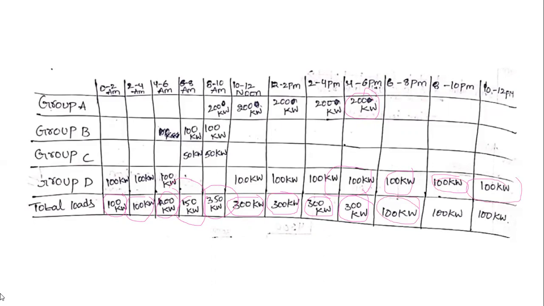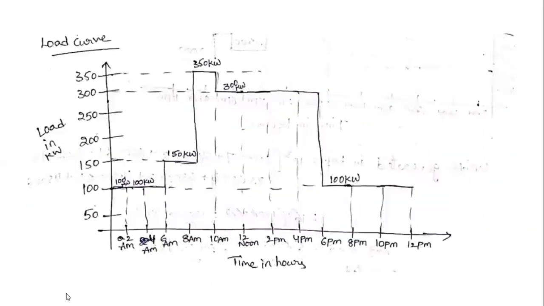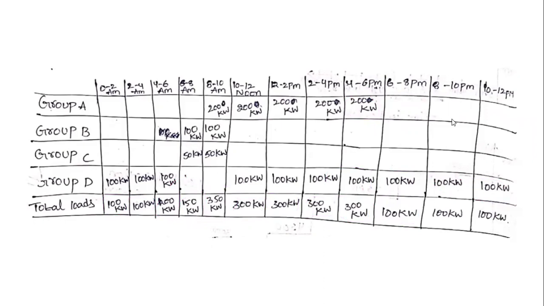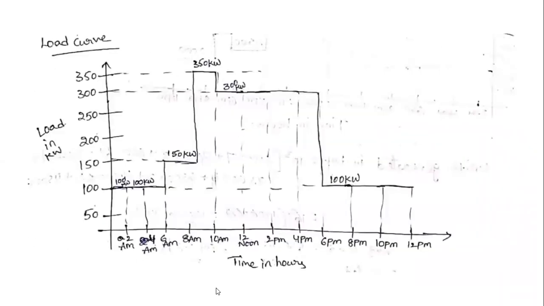After calculating the total loads, we draw the load curve. How will we draw it? First, we consider time on the x-axis, represented in AM to PM. Then we consider 2 AM, 4 AM, 6 AM, 8 AM, 10 AM and 12 noon, 2 PM, 4 PM, 6 PM, 8 PM, 10 PM and 12 PM.